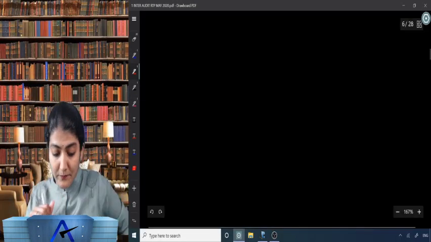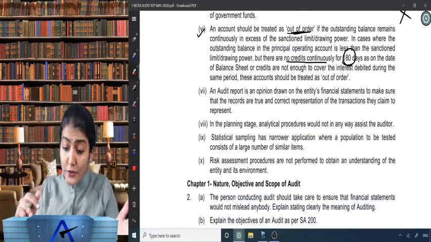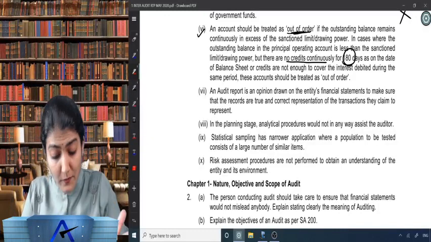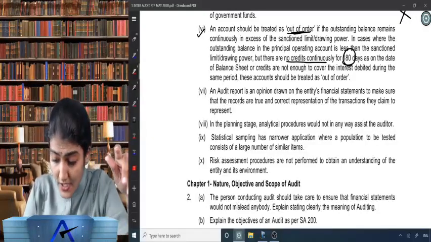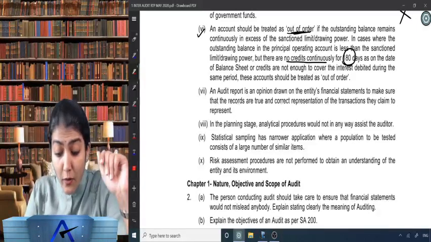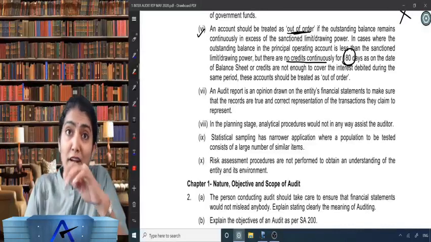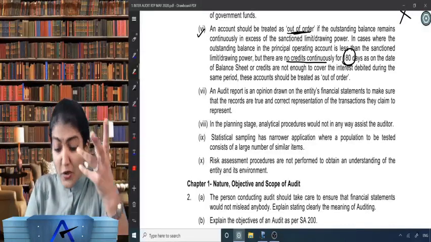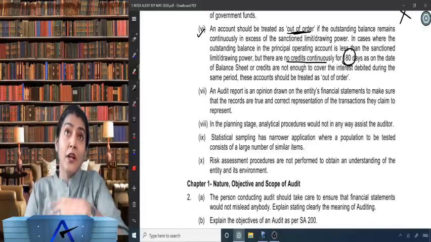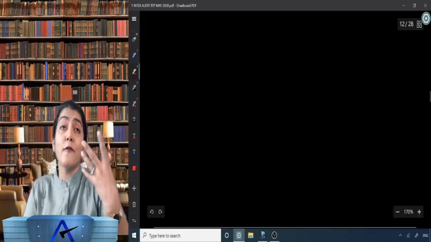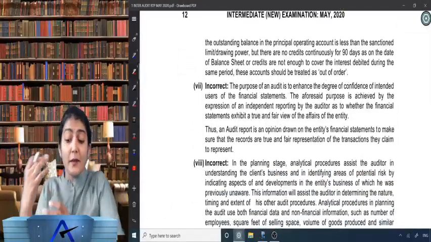Okay, next one. What is the next question? An audit report is an opinion drawn on the entity's financial statements to make sure that the records are a true and correct presentation. Now not wonderful. So far it was all wonderful. Now, true and correct representation of the transactions that they claim to represent. No, we always talk about the truth and fairness of the financial statements, truth and fairness of the transactions that they claim to represent.